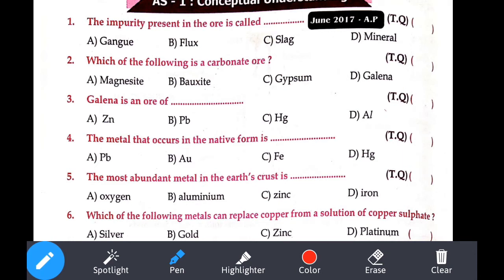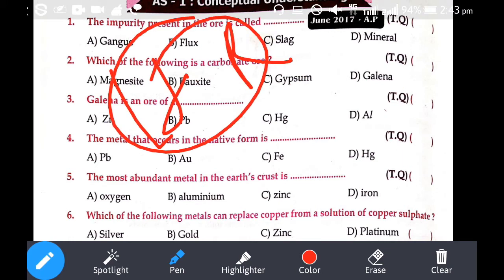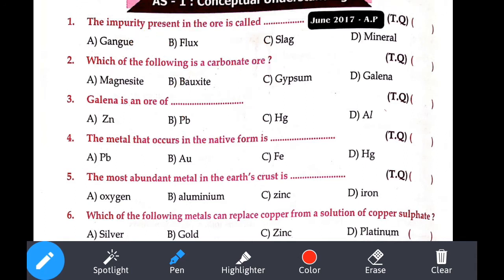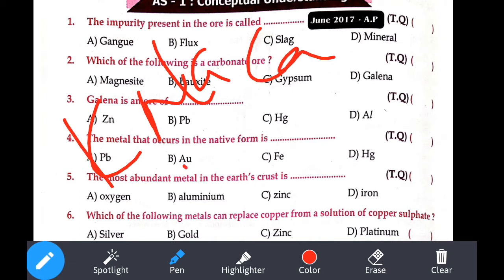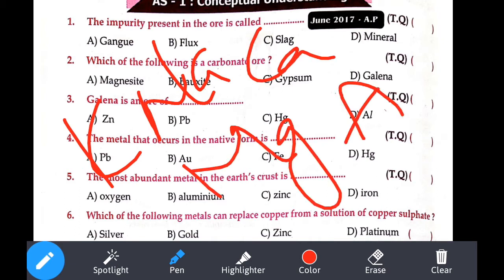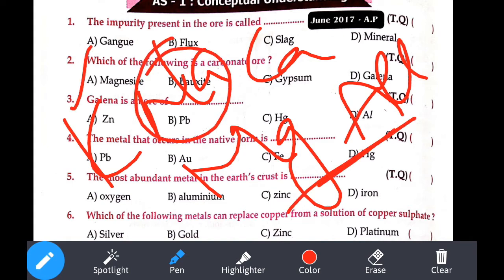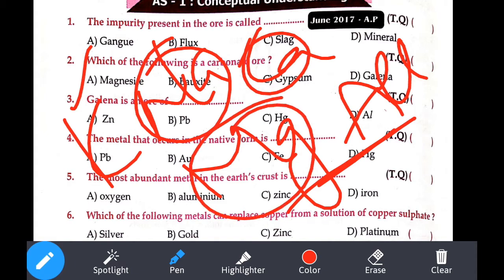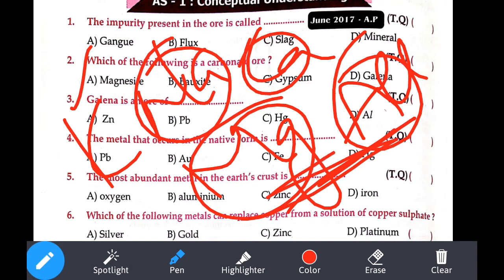Can you say what are the elements present in high reactive? Very easy to remember. You just remember a phrase called "Kanaka manages all." Kanaka is a girl, she is managing all things. K is potassium, Na is sodium, Ca is calcium, Mg is magnesium, Al is aluminium. So this comes under highly reactive.